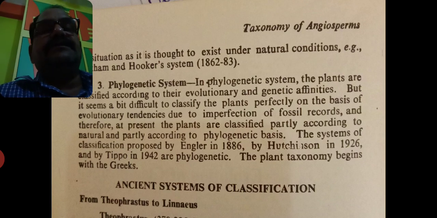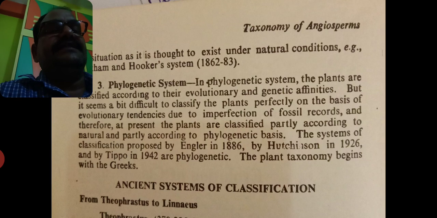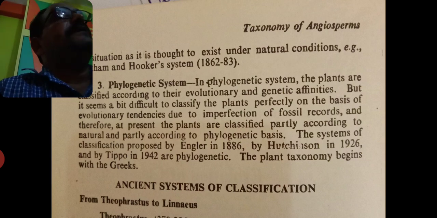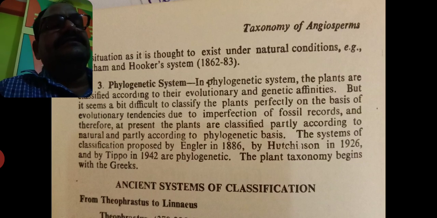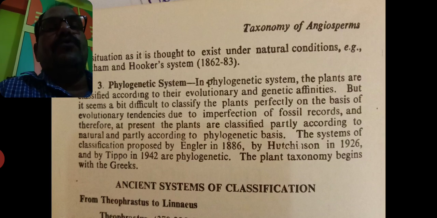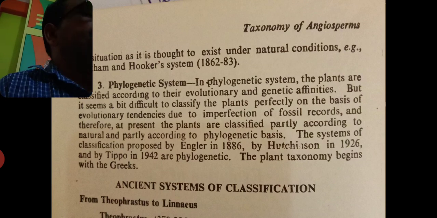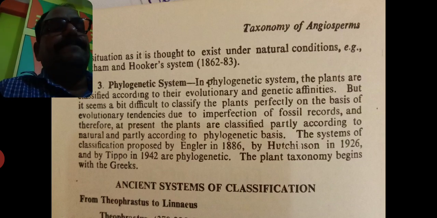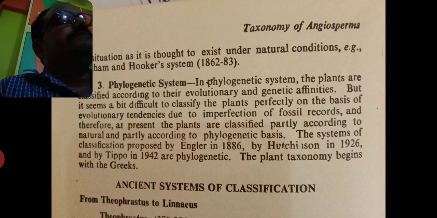The system of classification was proposed by Engler and Prantl in 1886. This phylogenetic system is proposed by Engler in 1886, by Hutchinson in 1926, and by Tippo in 1942. Means this phylogenetic system is proposed by Engler, Hutchinson, and Tippo. The plant taxonomy begins with the Greeks. Okay, this is the last system of classification.